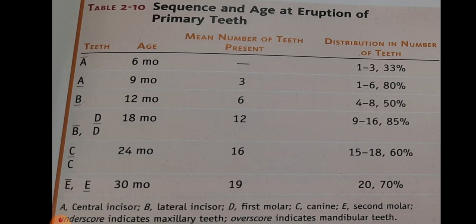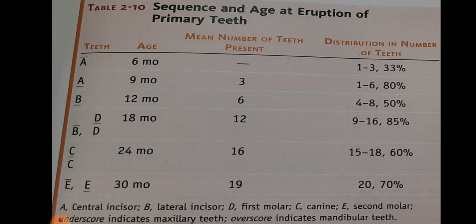Now let's have a discussion over sequence of eruption of deciduous teeth. The sequence of eruption of the primary teeth does show some variation. Such timing is a result in large part of heredity, only somewhat of environmental factors.